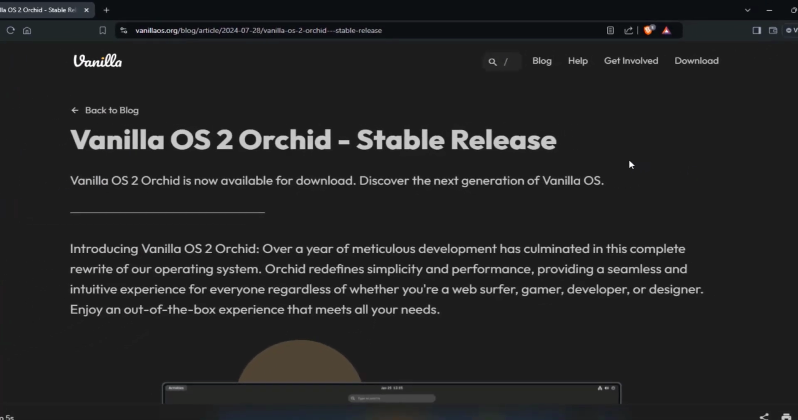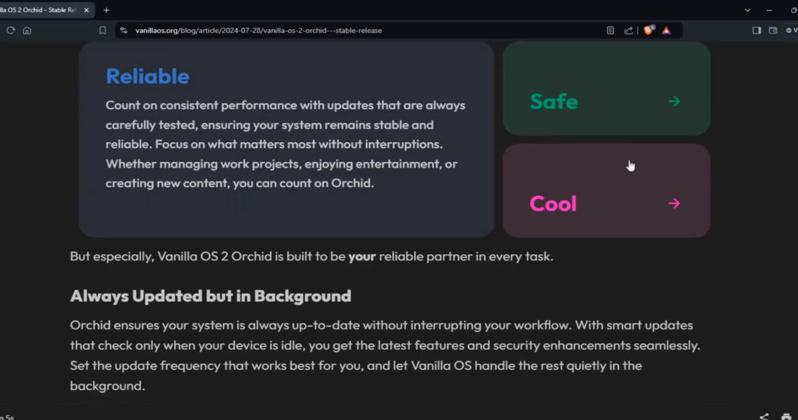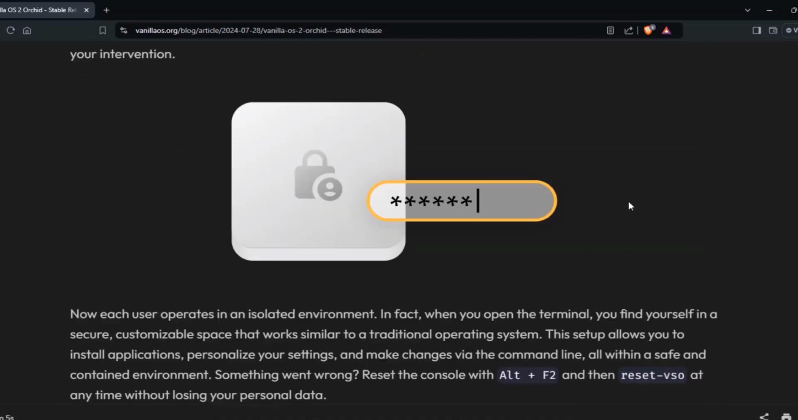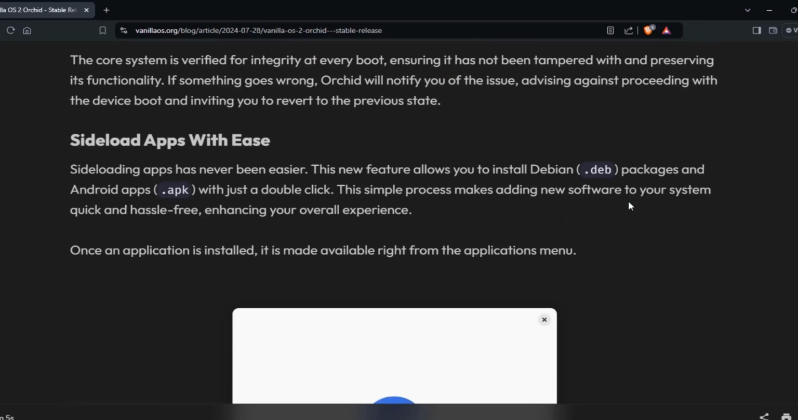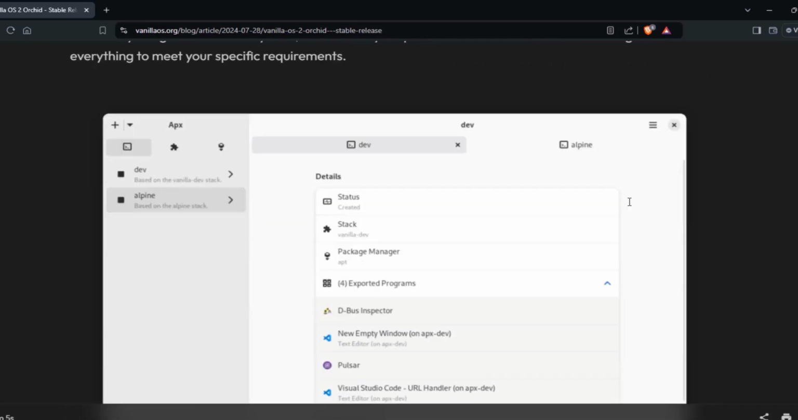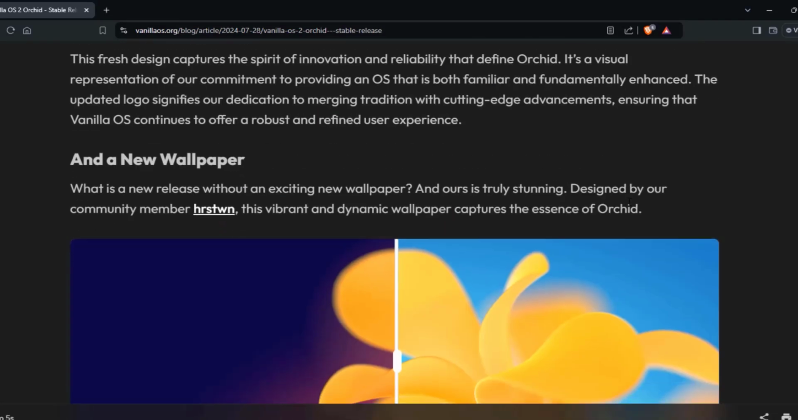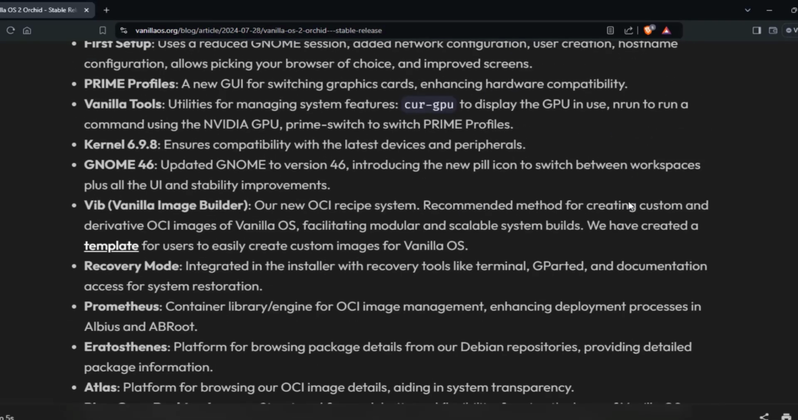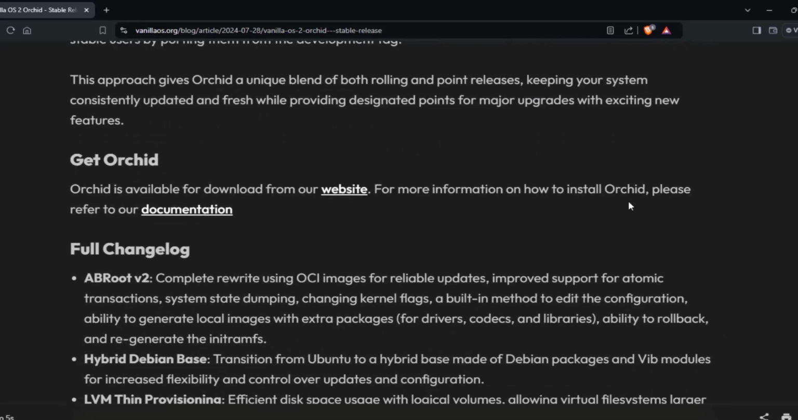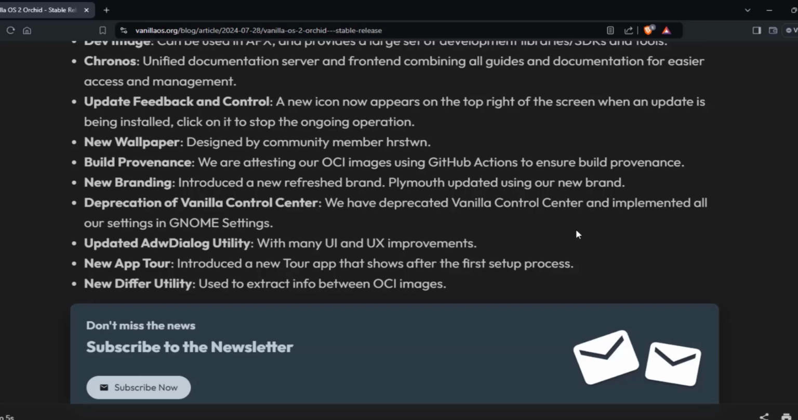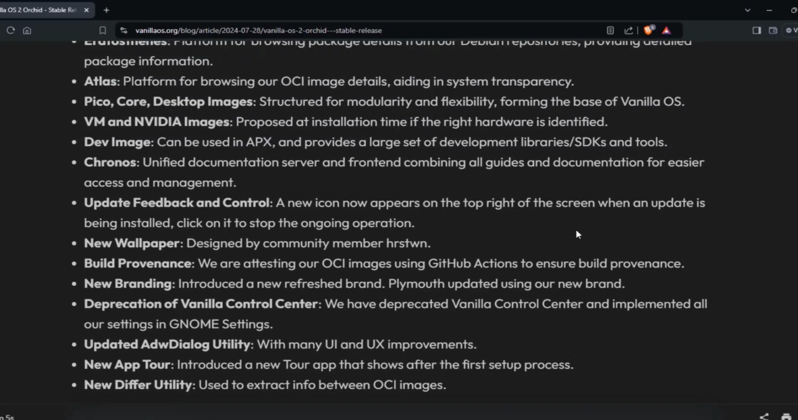On the Vanilla website, they have more information about the new features. I'll leave a link to this page under the video description.